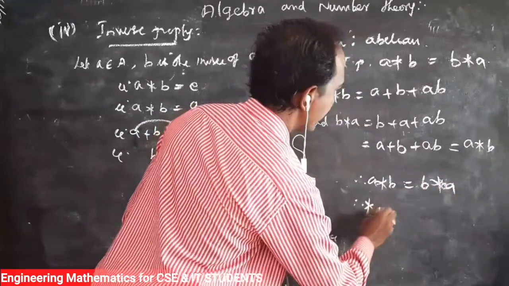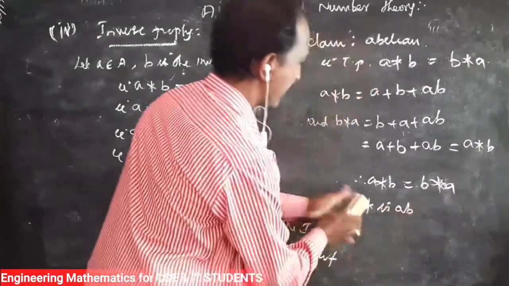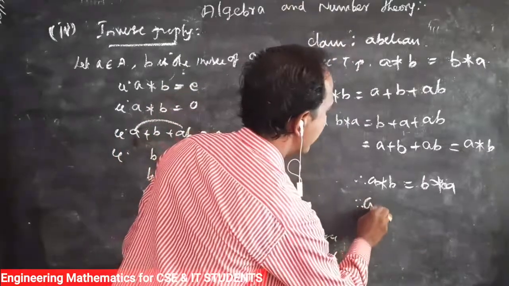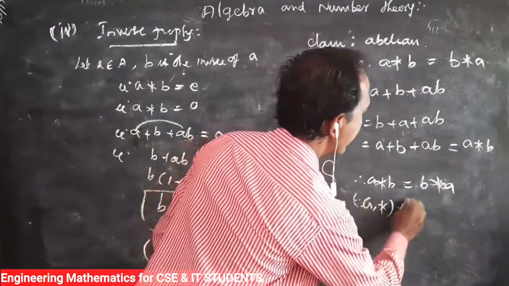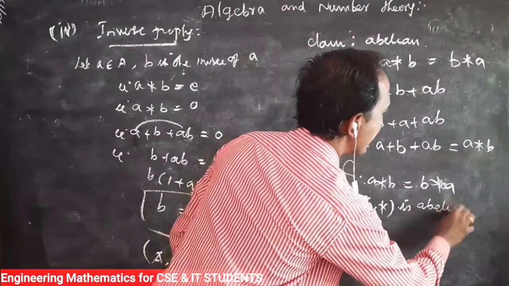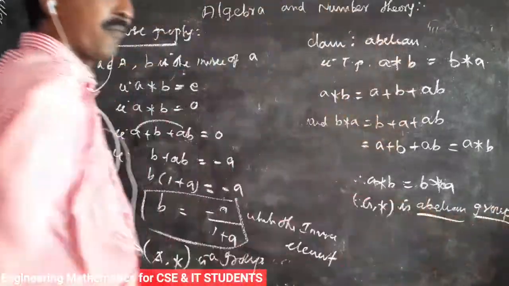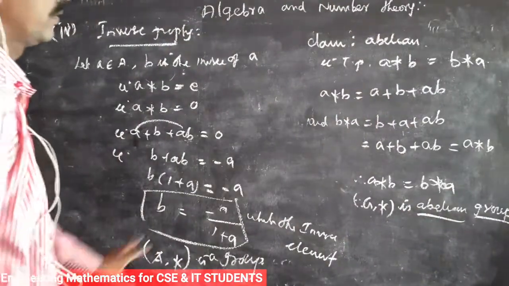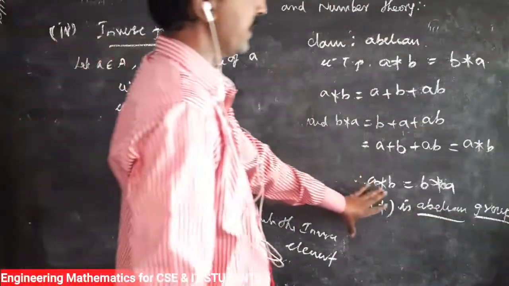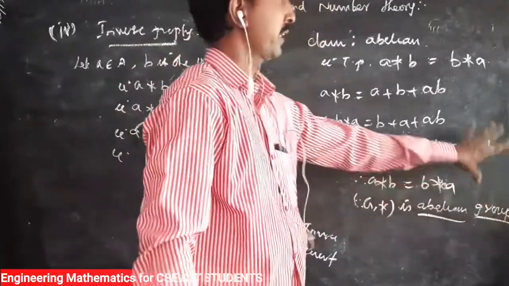Therefore, star is abelian. Or we write, therefore, G comma star is an abelian group. Okay, thank you.